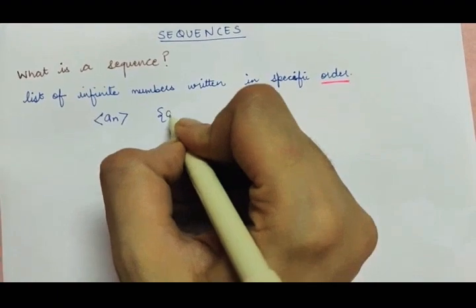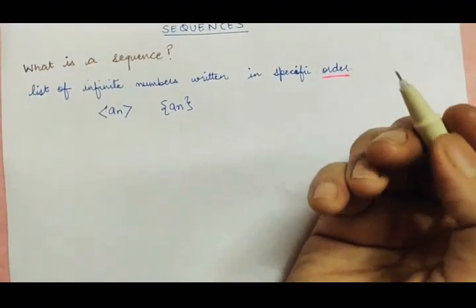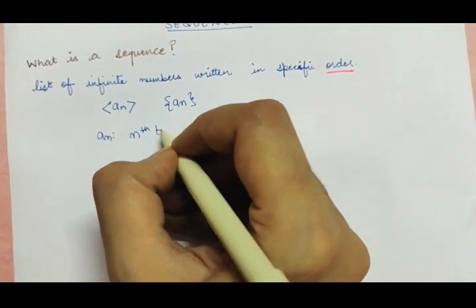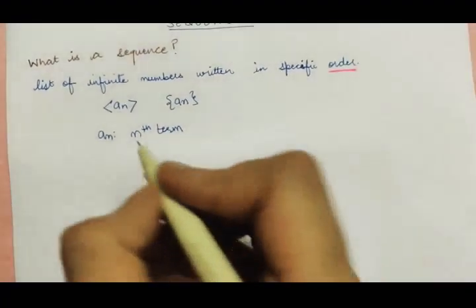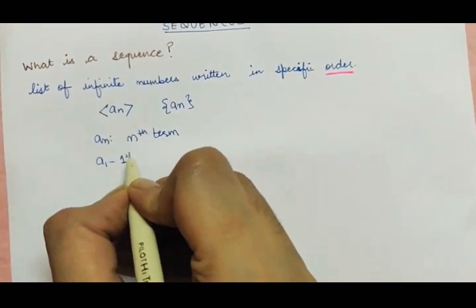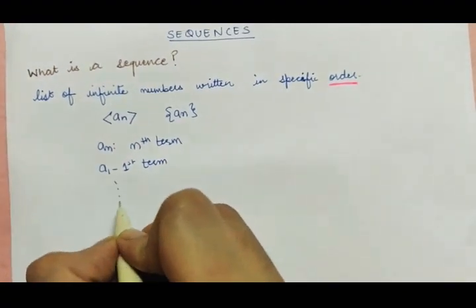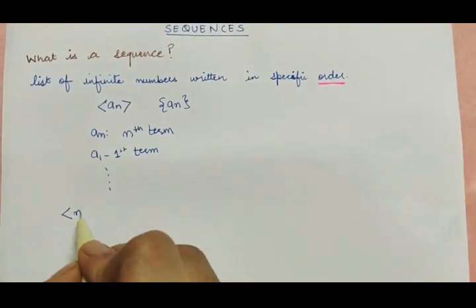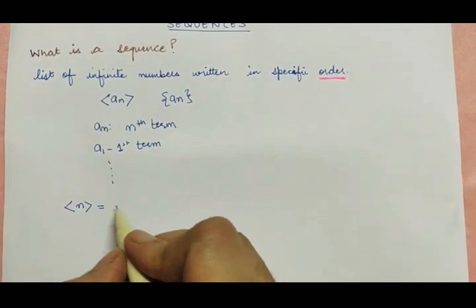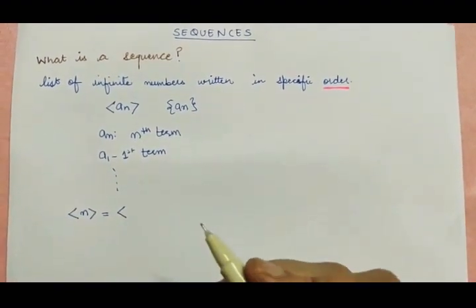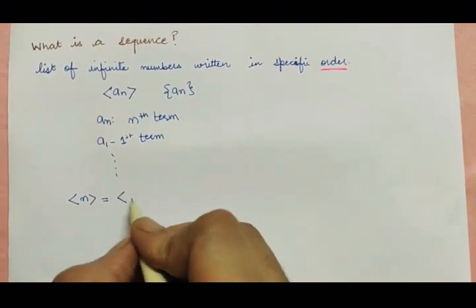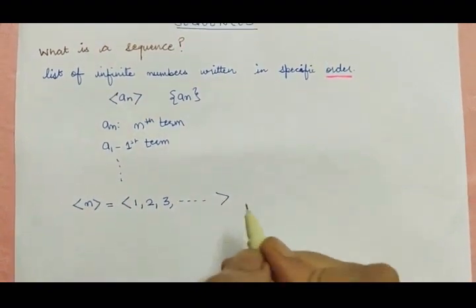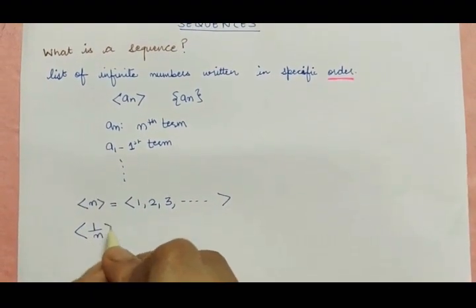So a sequence is denoted sometimes by this, or some people denote it as this in curly brackets, where an is nothing but the general term, the nth term. So a1 will be our first term, a2 will be the second term, and so on, like this. Here n is a natural number, so it starts from 1. The first term will be n equal to 1, second term n equal to 2, n equal to 3, and so on.